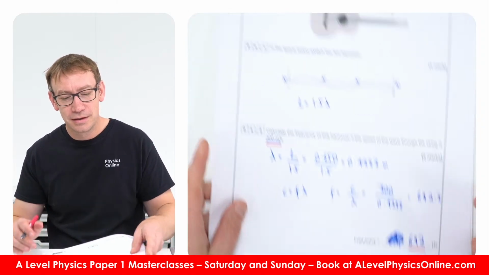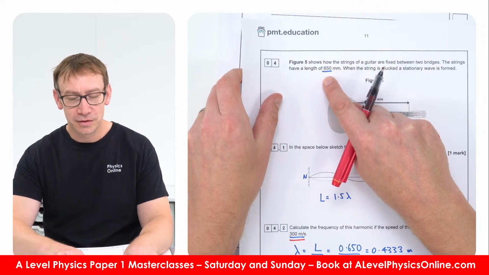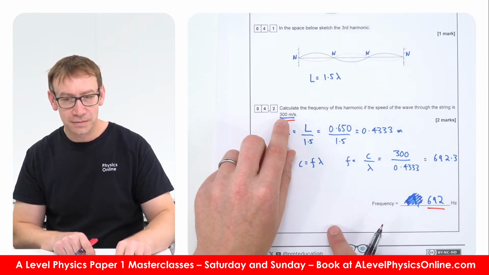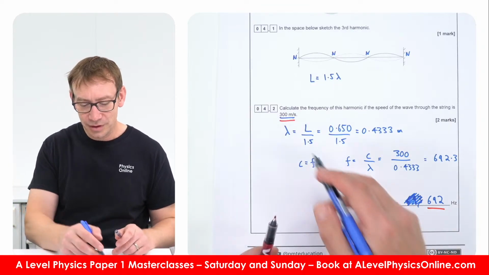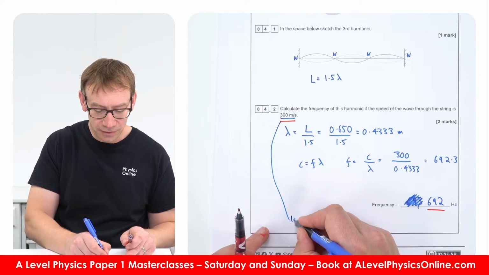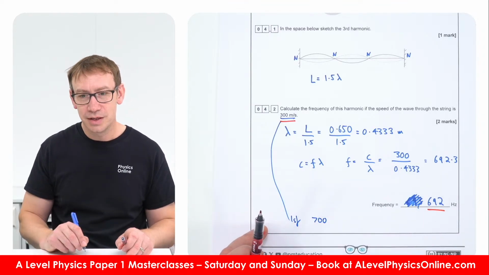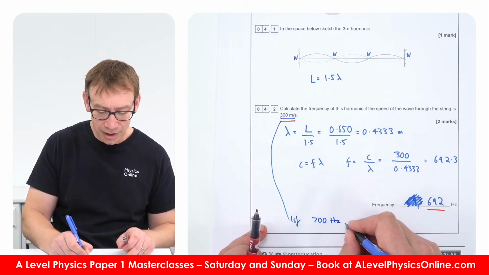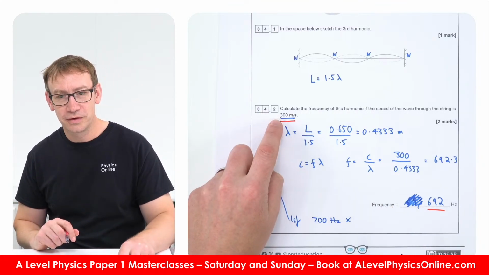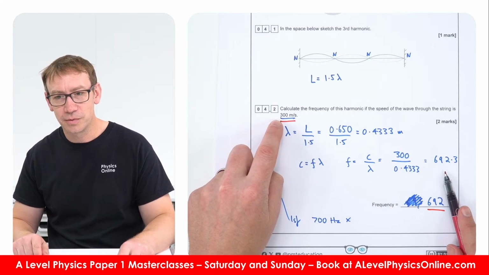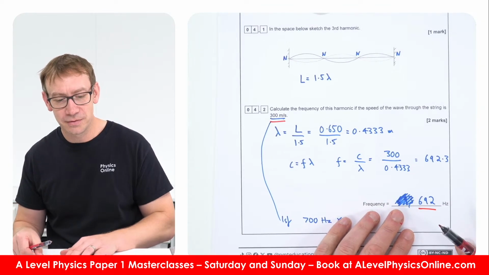650 is three significant figures because the zero adds to it. Otherwise, if you continue that logic, you say that 300 is only one significant figure. If we said that 300 was one significant figure, then I'd have to give my answer as one significant figure, which would be 700 hertz, and that can't be right. So that one there should be given to three significant figures.